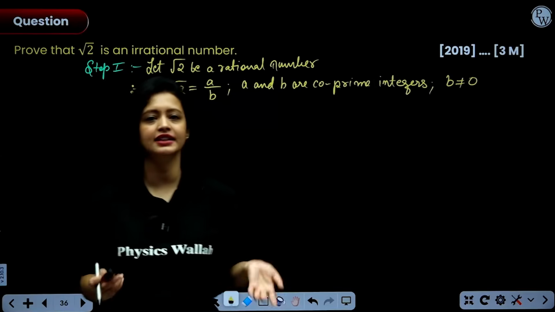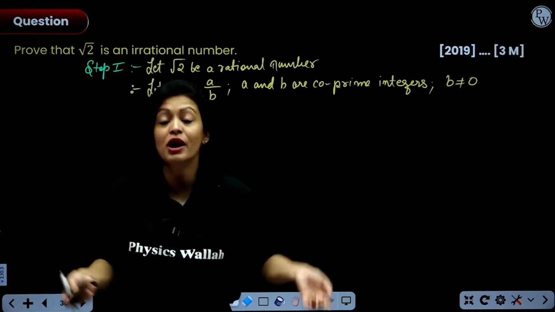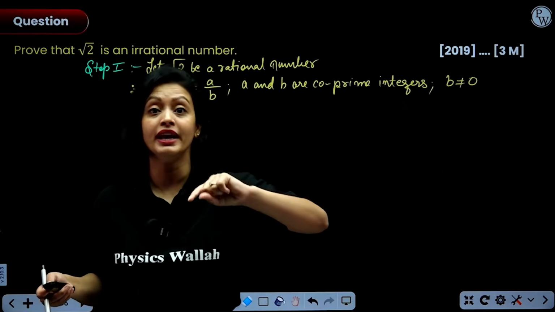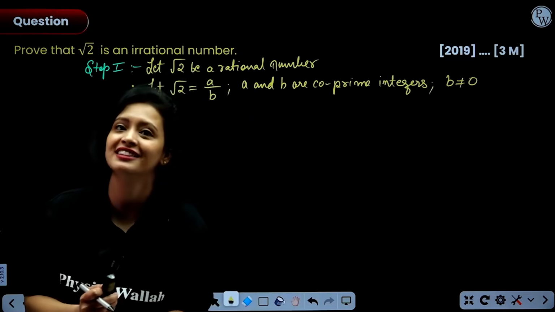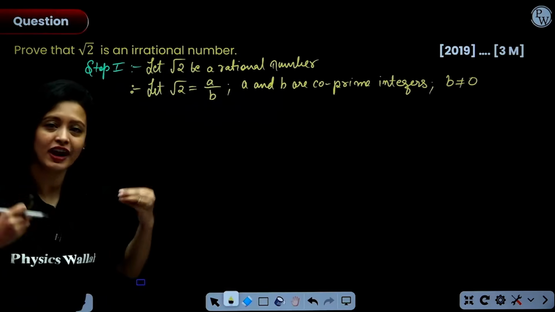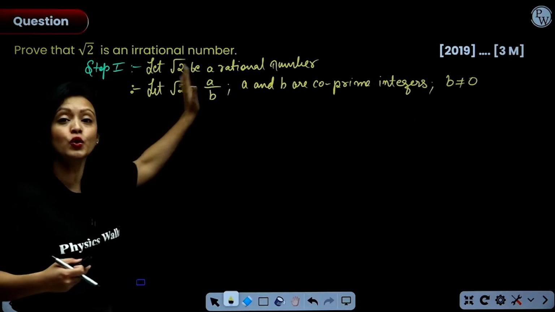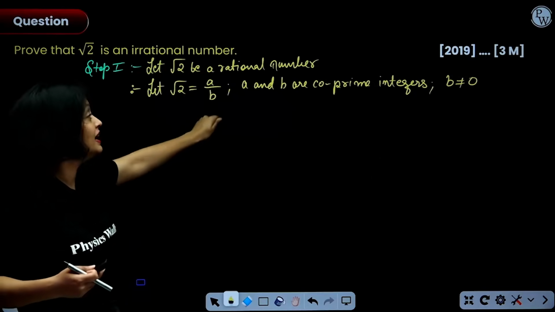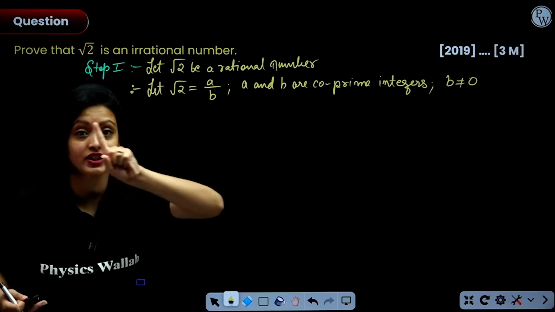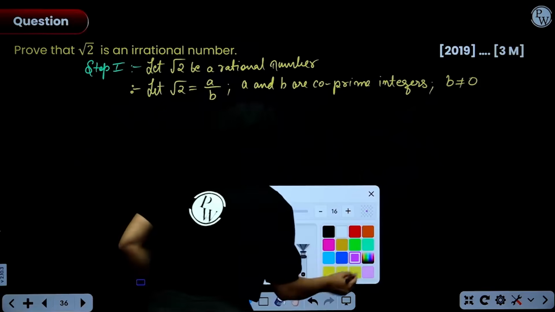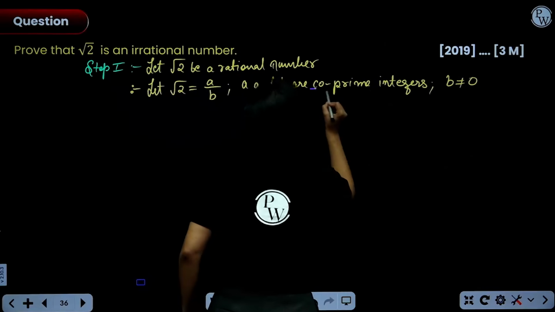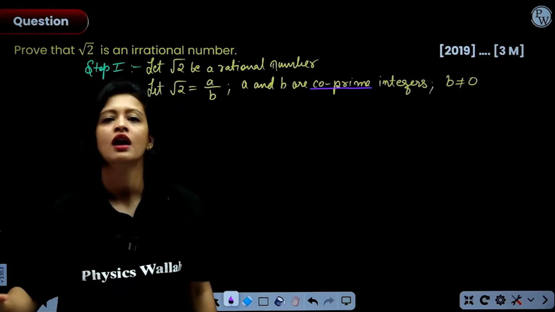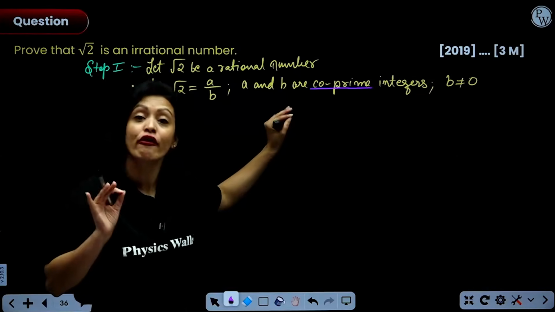We have all studied that if you have a fraction or a rational number, you can always simplify it, right? You can divide the numerator and denominator by their common factor till no common factor other than 1 remains. So, what we did here was we wrote root 2 in the simplest form as a rational number, where a and b do not have any common factor other than 1. Now, here, remember, this co-prime word is the most important thing in this entire proof. Got it?